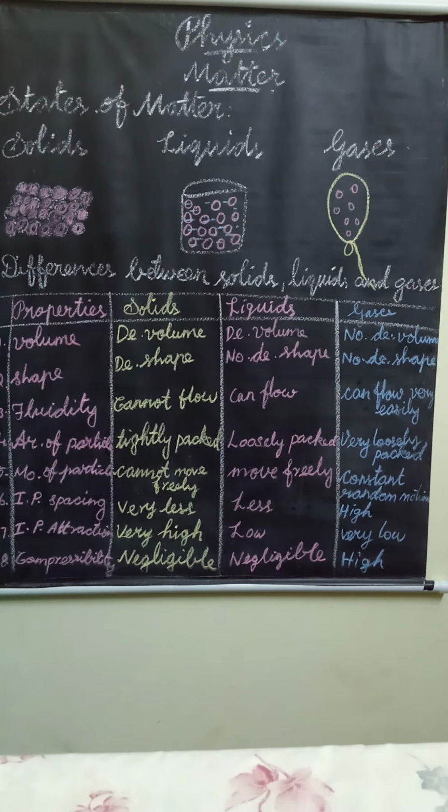Today we are going to see about states of matter.